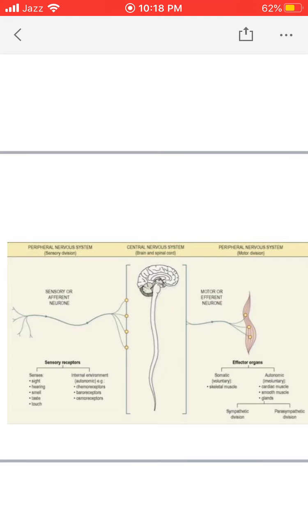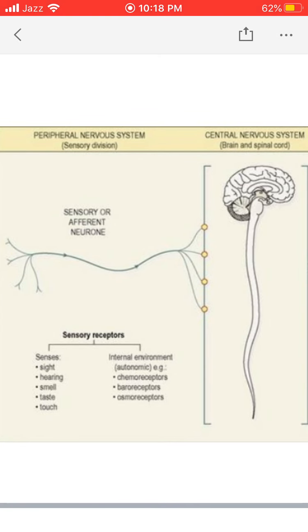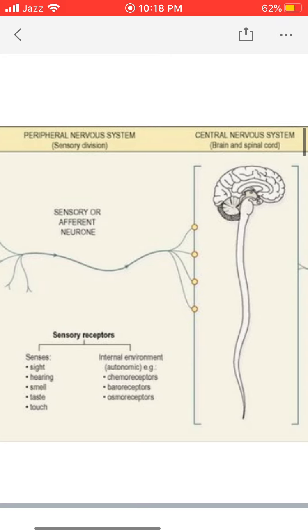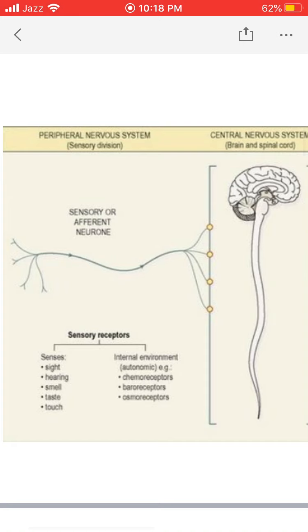So we have 5 types of senses. Here you can see the sense of sight, hearing, smell, taste and touch. The sensory receptors are present in the eye, in the ear, in the nose, in the tongue and in the skin. So these are the sensory receptors from where sensory nerves originate, and they take signals from these receptors and carry them towards the central nervous system. These are the external receptors, also called exteroceptors.